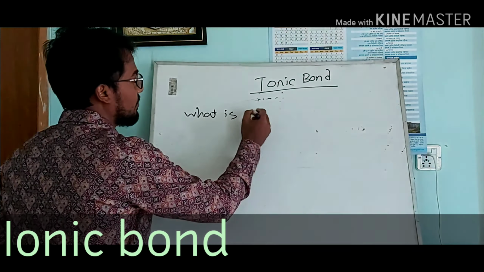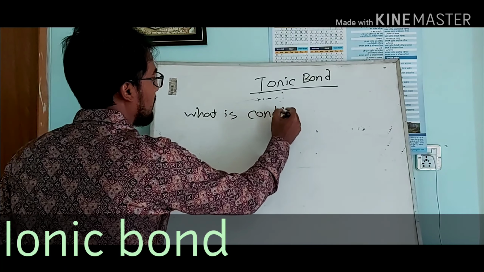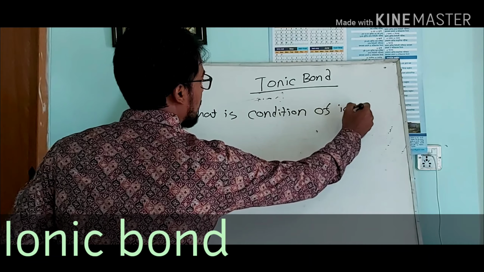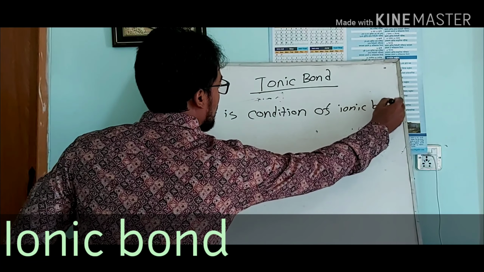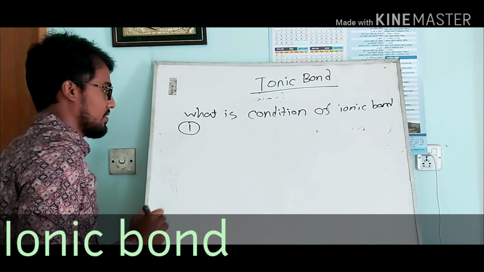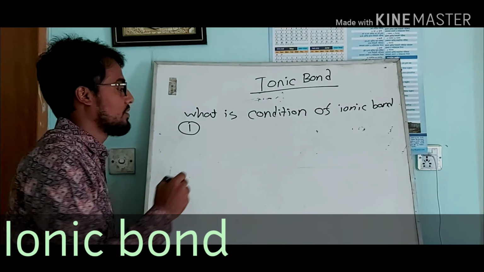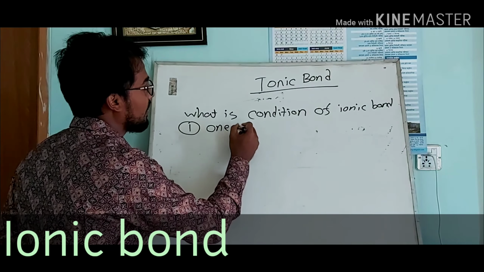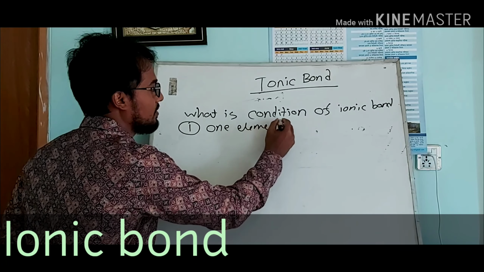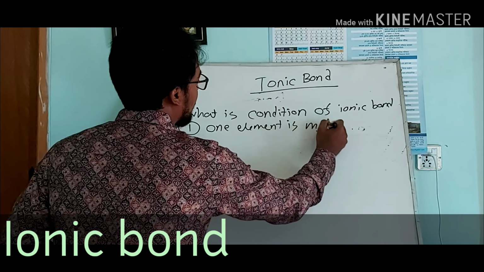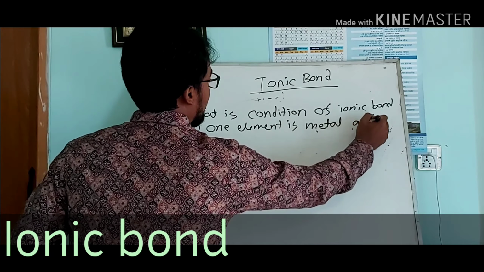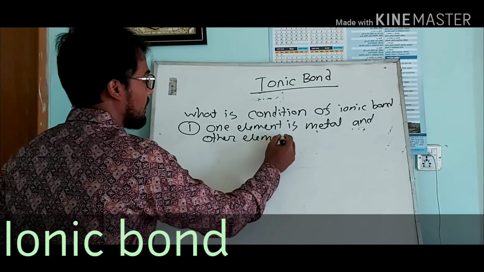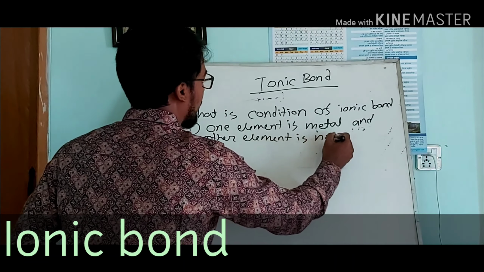What are the conditions of ionic bond? Number one condition: one element is metal, and the other element is non-metal.